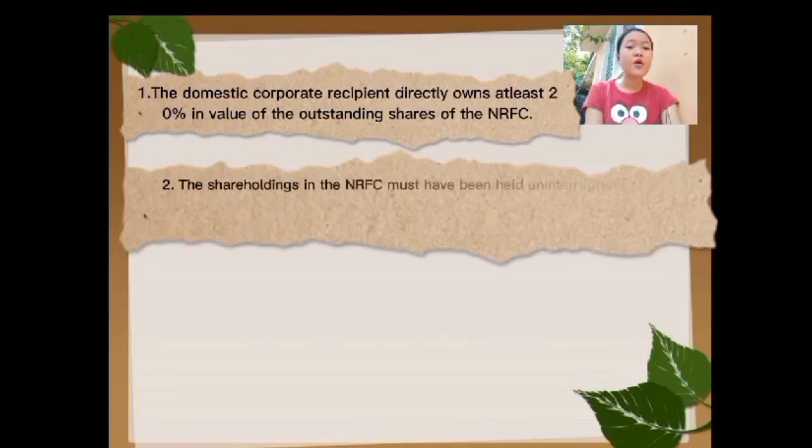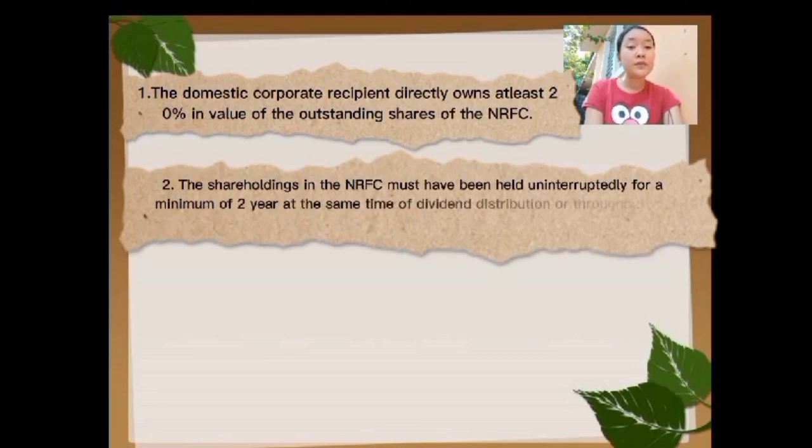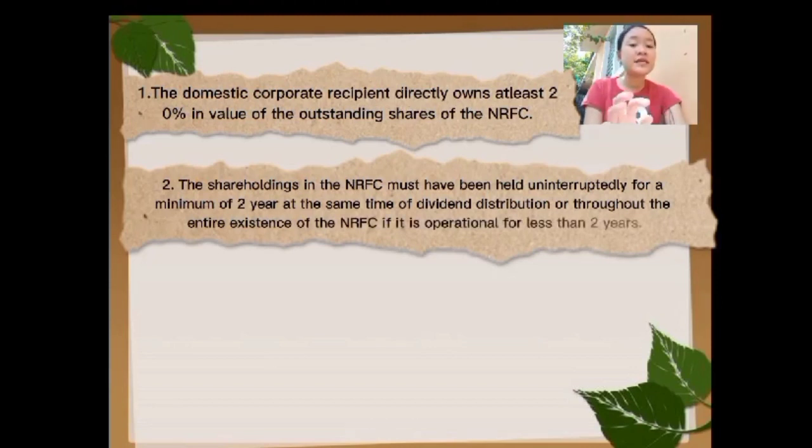Number 2, the shareholdings in the NRFC must have been held uninterruptedly for a minimum of 2 years at the time of dividend distribution, or throughout the entire existence of the NRFC if it is operational for less than 2 years. So, pwede siyang ma-exempt if ma-fulfill niya ang condition.